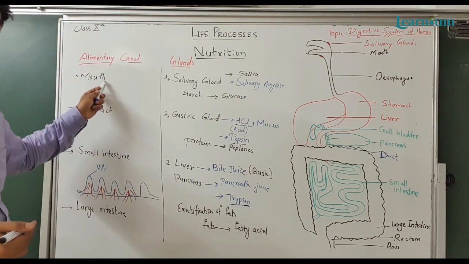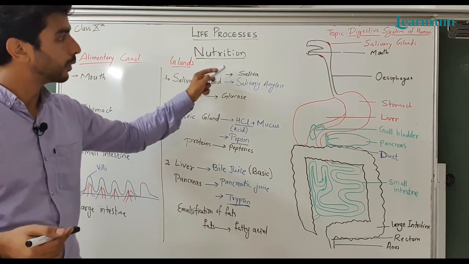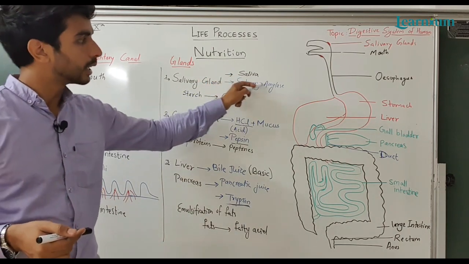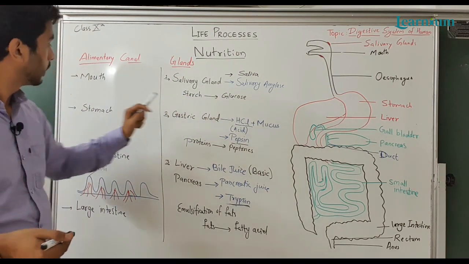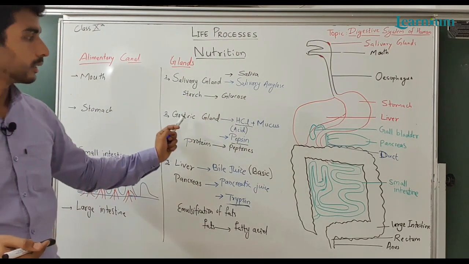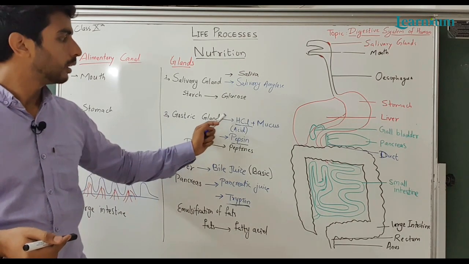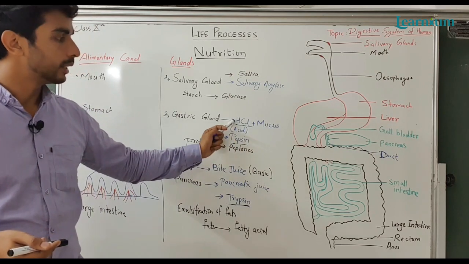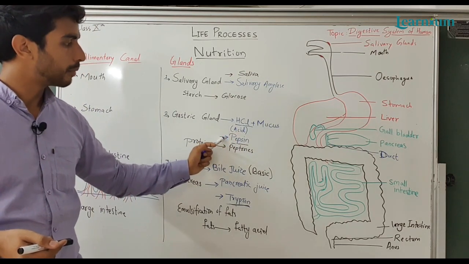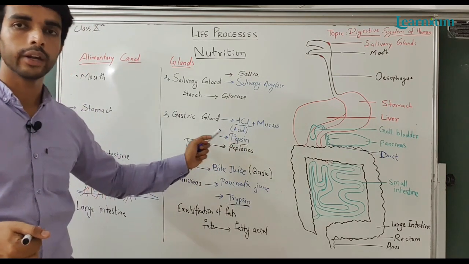First is the mouth. The mouth has salivary glands which produce saliva, which has salivary amylase which converts starch into glucose.